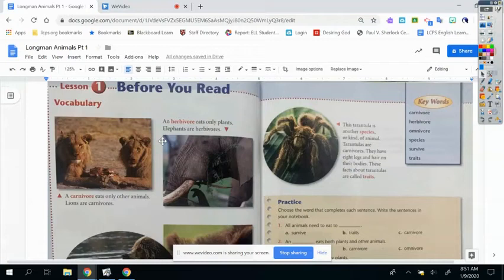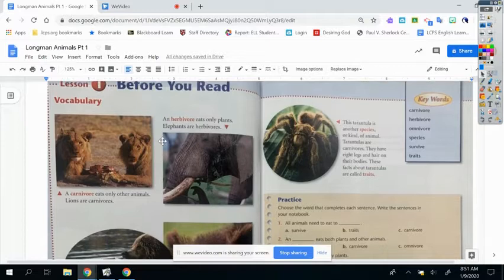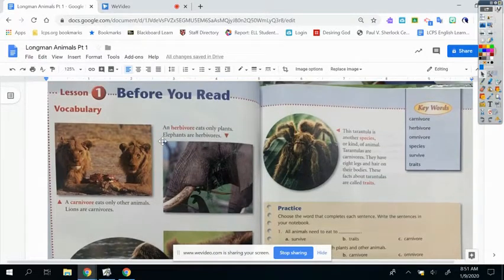Animal unit, so I want you to read along with me as I read it out loud to you, okay? So you should have your pack in front of you and you should be reading it with me.